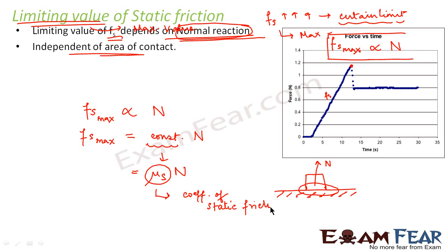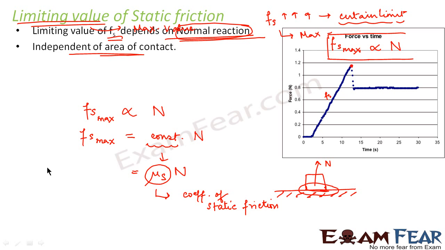So in mu s we have the subscript s to denote that it is for static friction. And the value of mu s depends upon the nature of the surfaces in contact. So the value of mu s is different for different surfaces in contact.